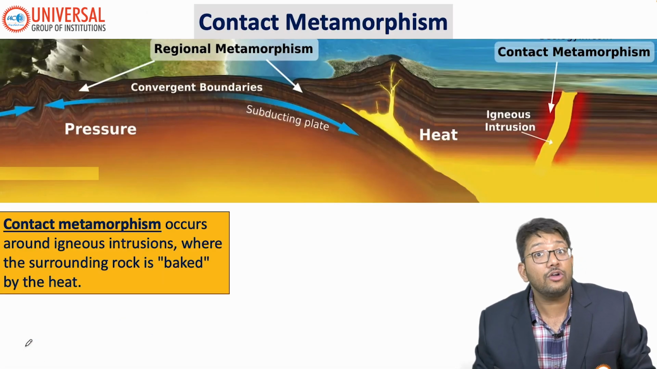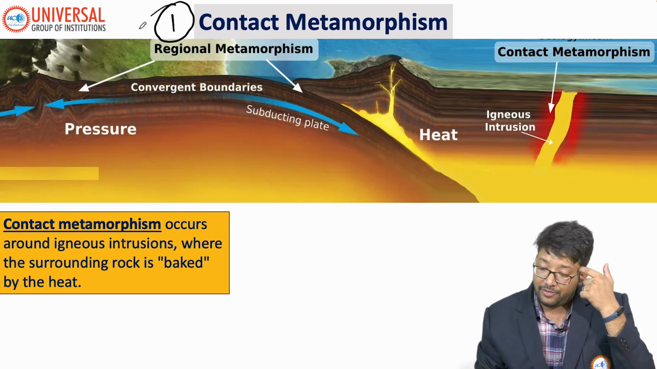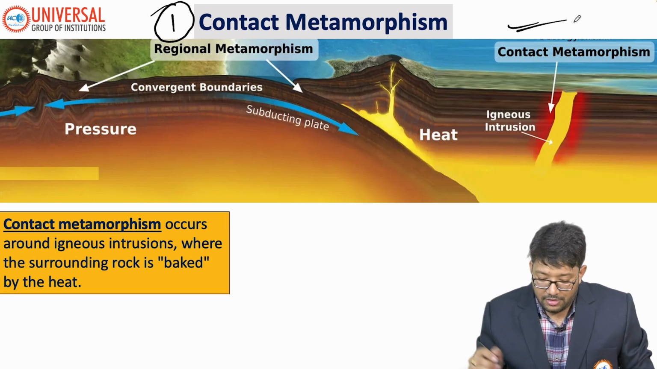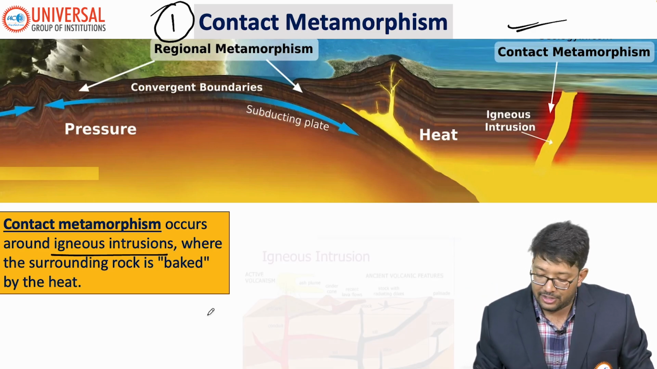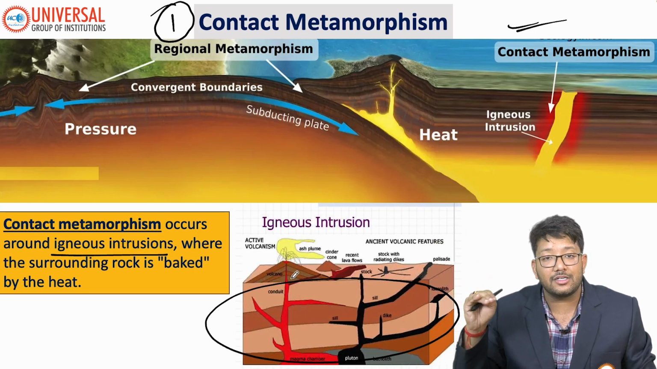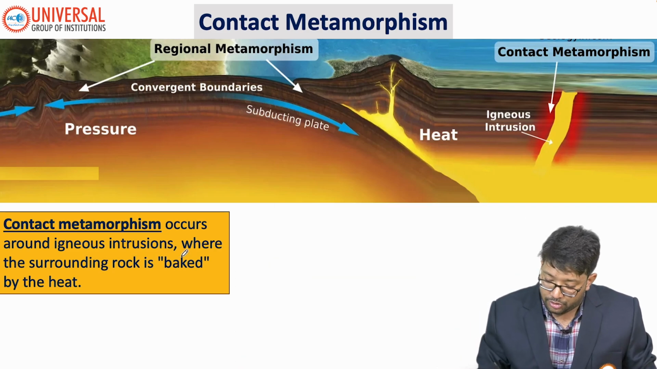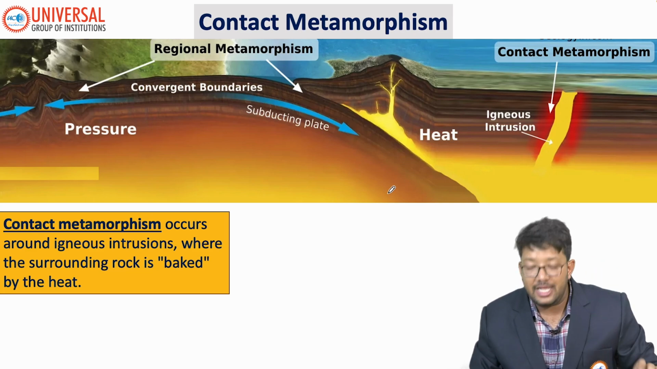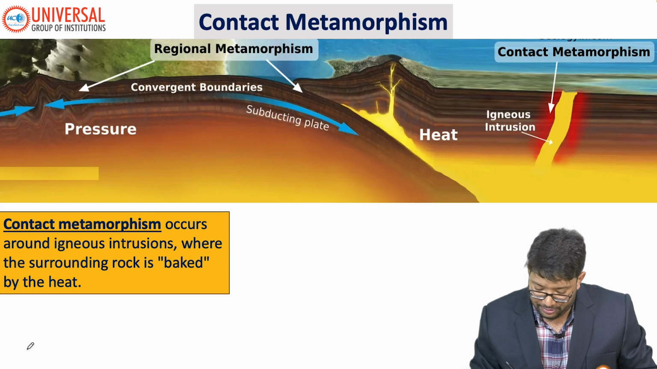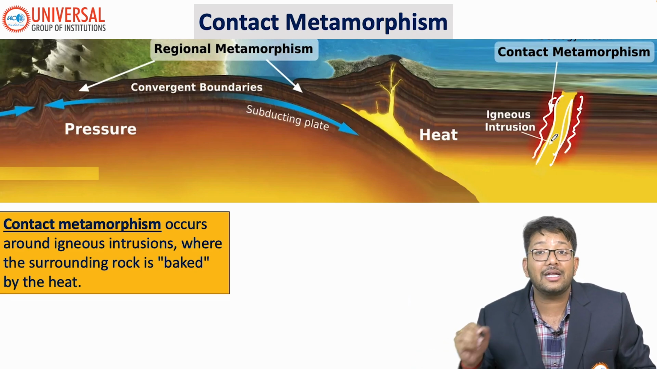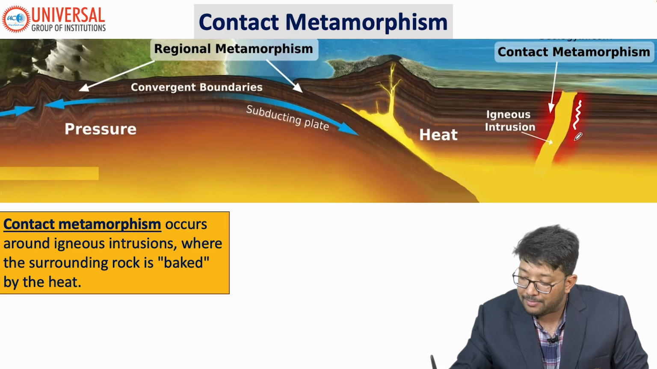First of all, we will talk about contact metamorphism. Can you see on the right side that it occurs around igneous intrusions? What is an igneous intrusion? Intrusion means inside the earth's crust. That is called an igneous intrusion. Contact metamorphism happens at such places where surrounding rocks are baked by the heat. Can you see here, this is our igneous intrusion, and this reddish color here is called our contact metamorphism.